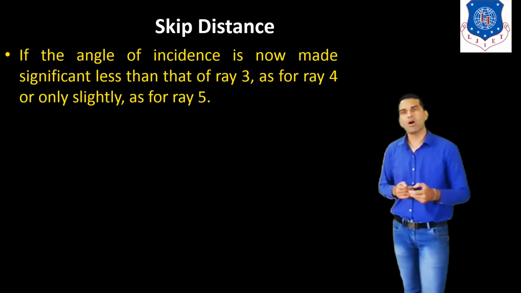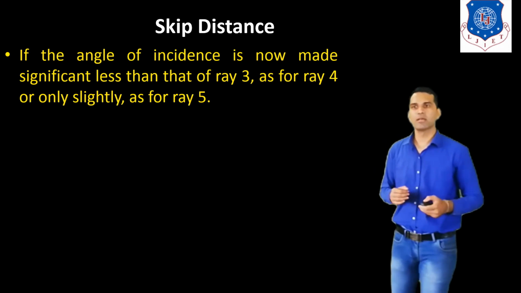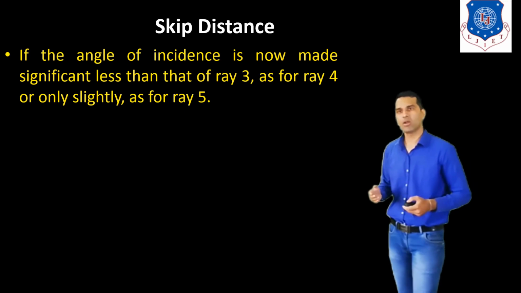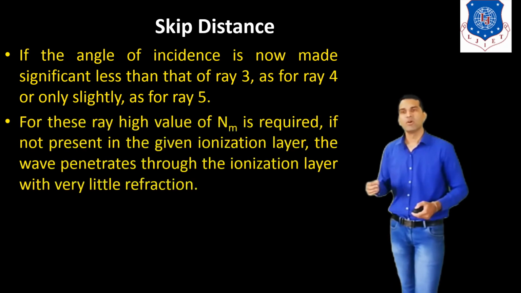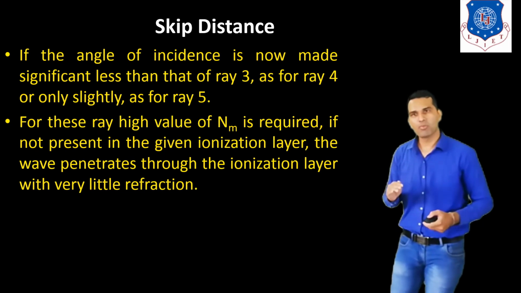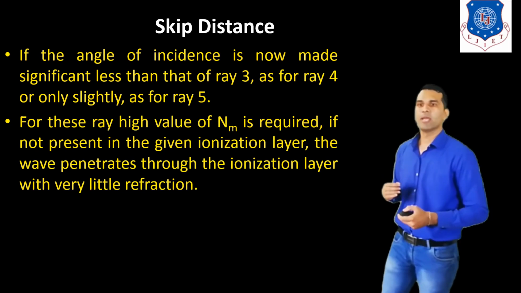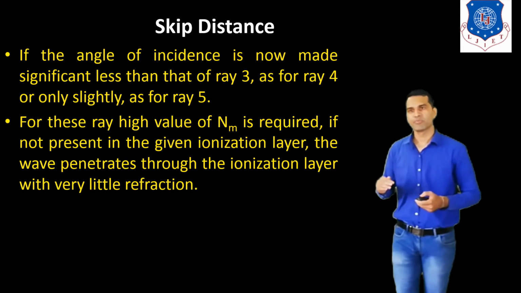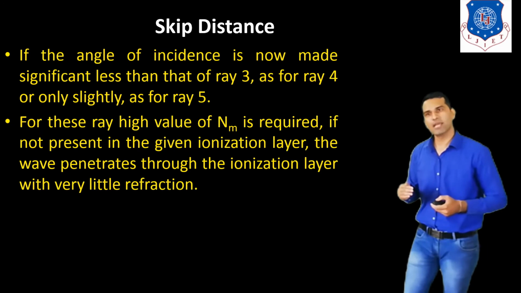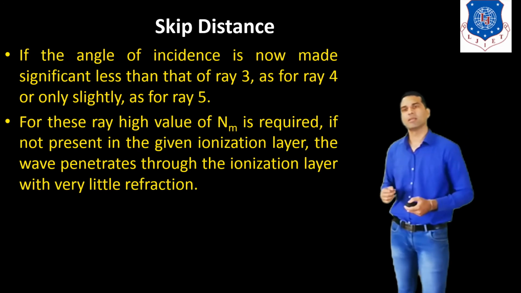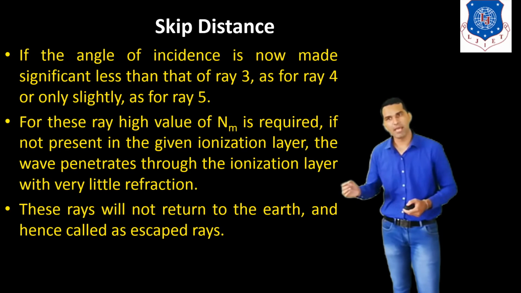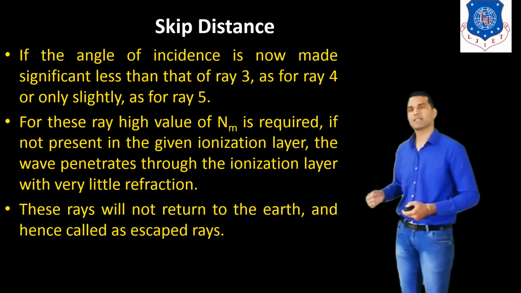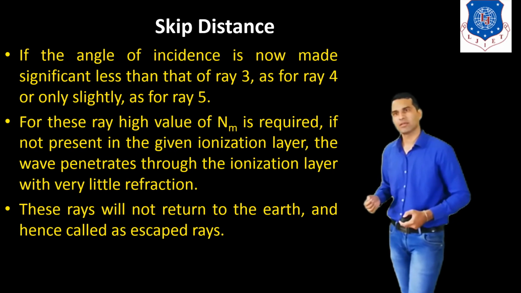If the angle of incidence is now made significantly less than that of ray 3, ray 4 or ray 5, a high value of Nm is required for this ray. If it is not present in the given ionization layer, the wave penetrates through the ionization layer with very little refraction. This ray will not return to the earth and hence is called an escape ray.